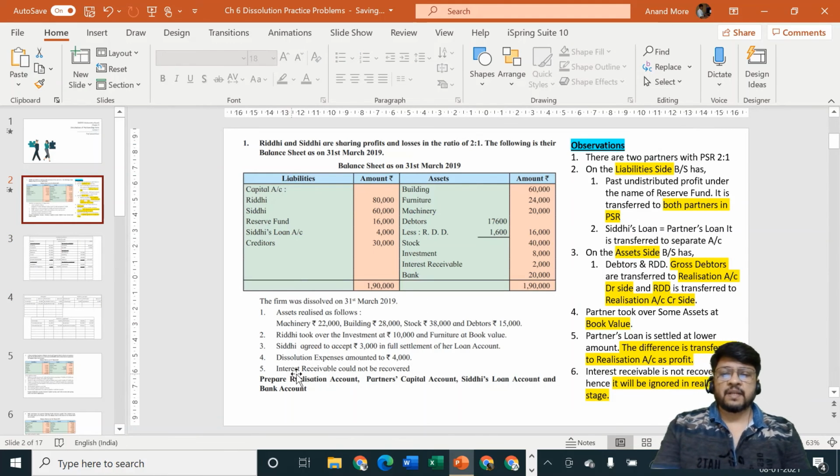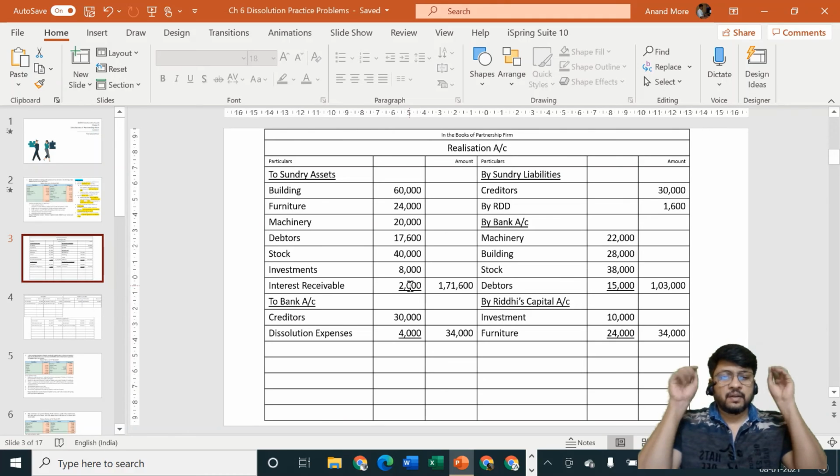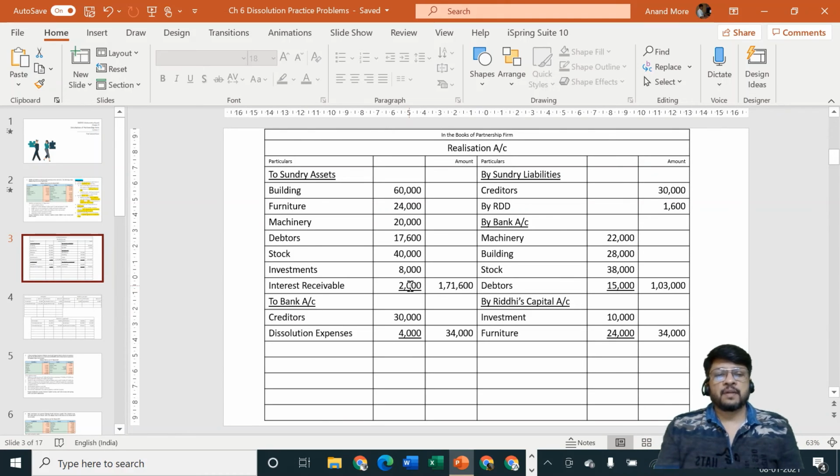Any other adjustment? Yes, interest receivable could not be recovered, so we had kept interest receivable in the realization account debit side 2,000. So we had kept it, taken it from the cupboard, kept it on the invisible table. Afterwards it could not be recovered, so it can be ignored because no cash is coming in, nothing is going out, so no entry to be passed. If no entry, that means there is no ledger account, so we can ignore that particular thing. Okay, so that is more than sufficient.